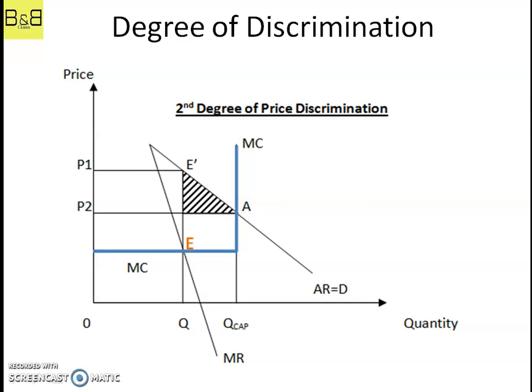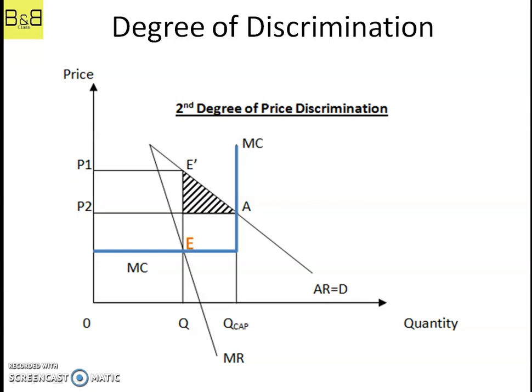For example, be it an airline company or cruise ship or cinema hall or hotel, they have a fixed number of rooms or seats, and in such a form, they use the second degree of price discrimination. Let us look at the figure on the screen. We are taking an example of an airline ticketing company.